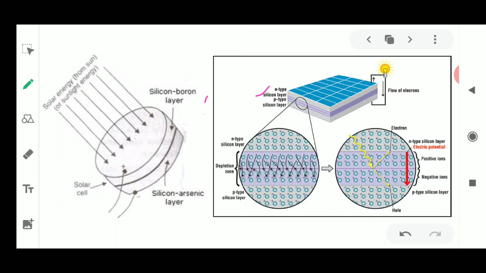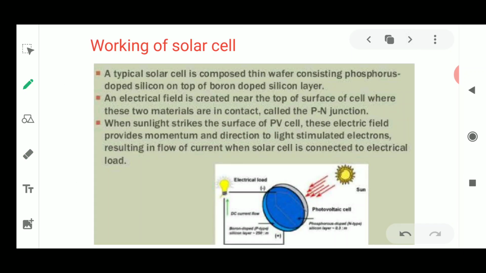One more working is written here, I'll just read it out. A typical solar cell is composed of a thin layer which has phosphorus silicon. Sometimes phosphorus is also used. Now what happens when sun rays strike the surface of the photovoltaic cell? An electric field is produced in the direction of the light, stimulating the electrons, which results in the flow of electricity inside these solar cells.